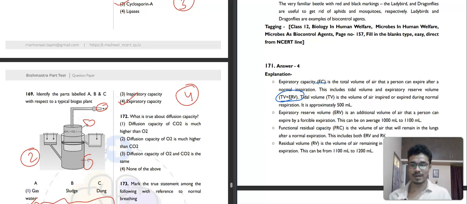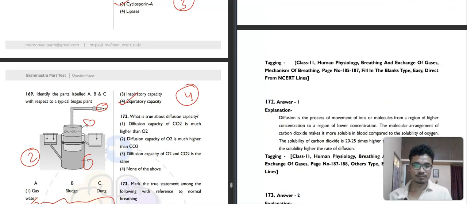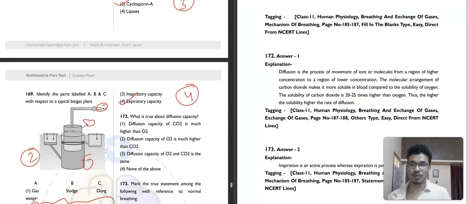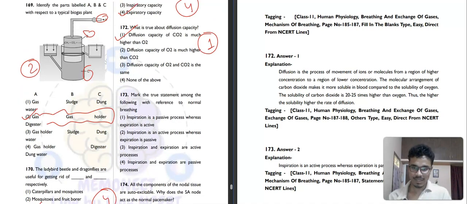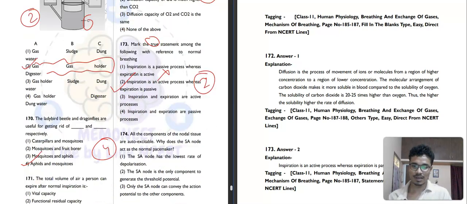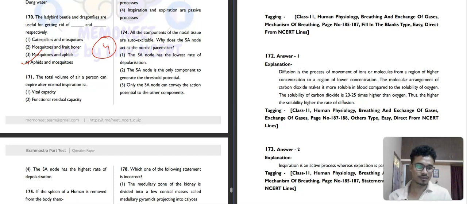Then question number 172. What is true about diffusion capacity? Diffusion capacity of CO2 is much higher than O2. Absolutely correct. First option will be the correct answer. Then question number 173. Mark the true statement among the following with reference to normal breathing. Inspiration is a passive process, whereas expiration is an active process? No. Inspiration is an active process, whereas expiration is a passive process. So second option will be your correct answer. Then question number 174.